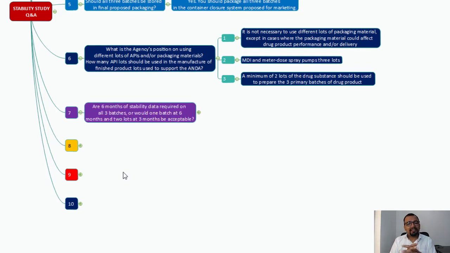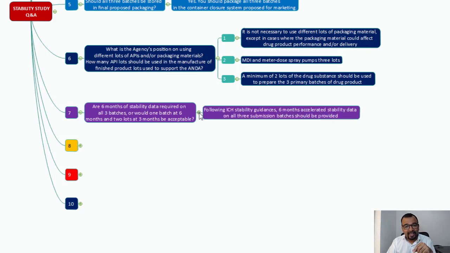The question number 7: are 6 months of stability data required on all three batches, or would one batch at 6 months and 2 lots at 3 months be acceptable? So if you do not have the data for all three batches up to 6 month accelerated condition, is it acceptable? And here is the answer. Following ICH stability guidelines, the 6 month accelerated stability data on all three submission batches should be provided. So you cannot submit a dossier with one batch having 6 month accelerated data and the remaining two batches with, let us say, 3 months of accelerated data. Such a dossier will not be accepted.